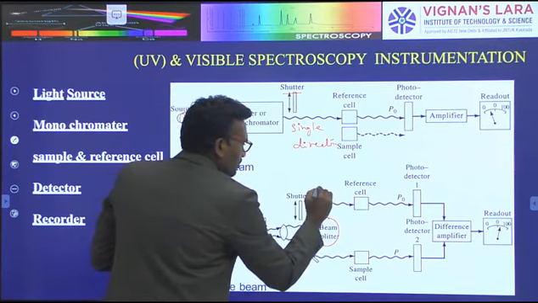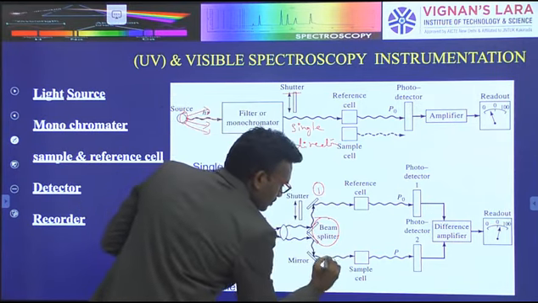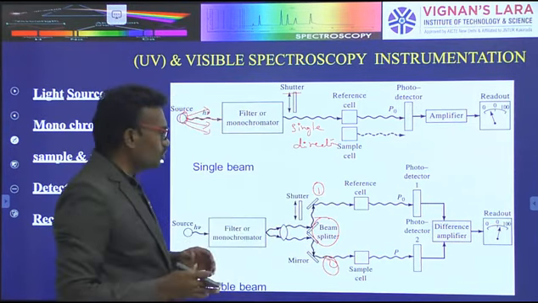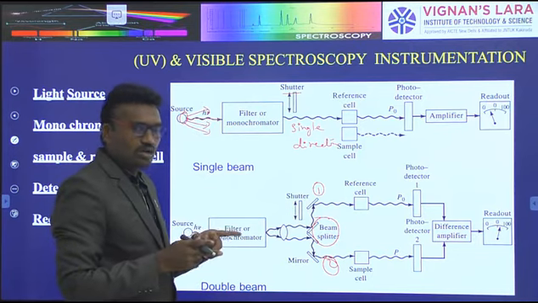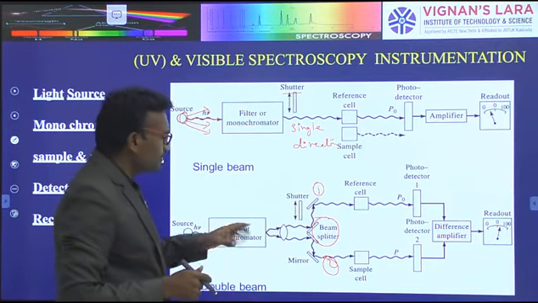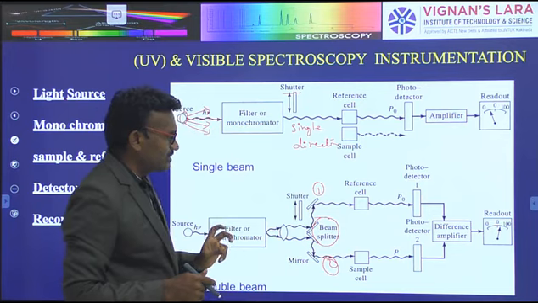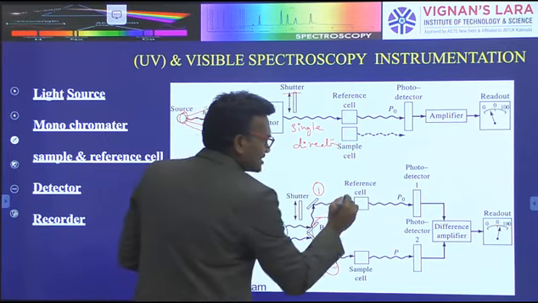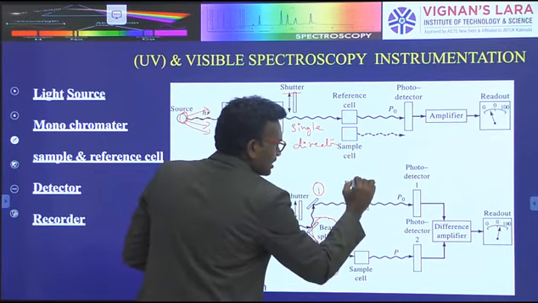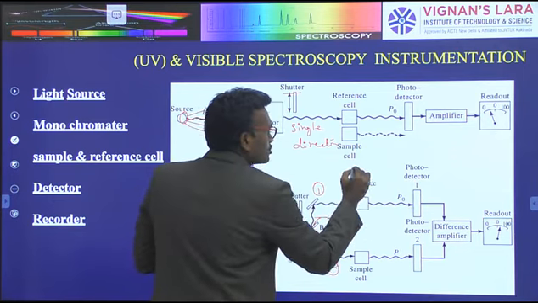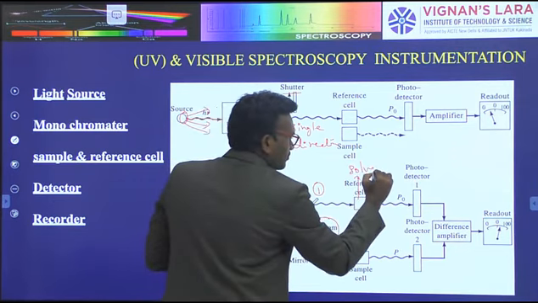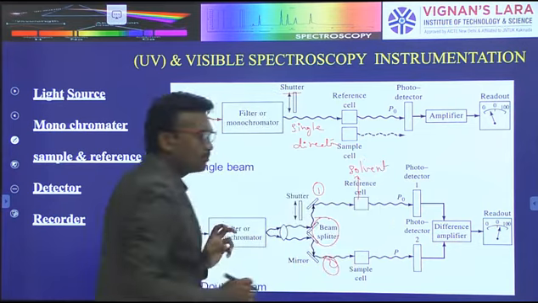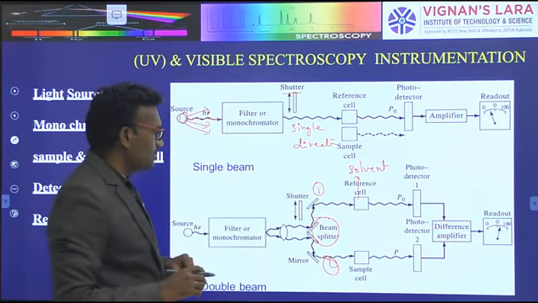The first half of the light passes into the reference cell, which contains only solvent and no compound.